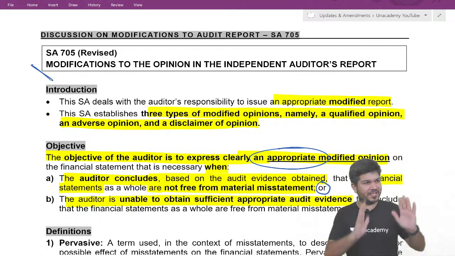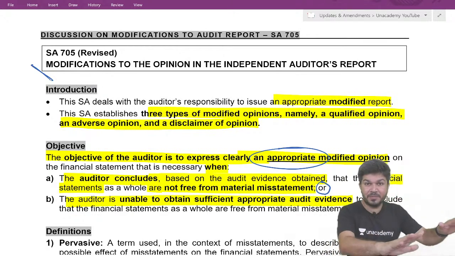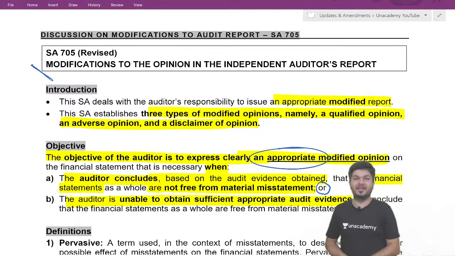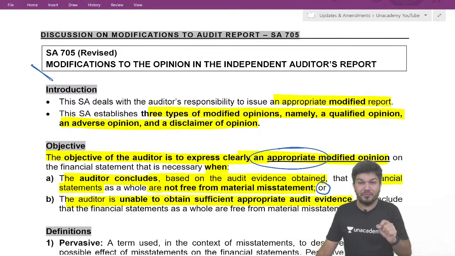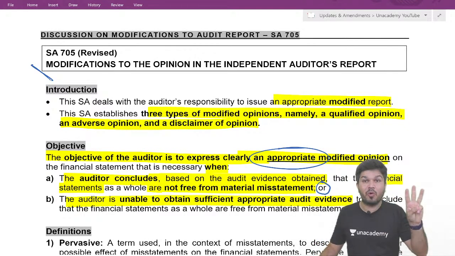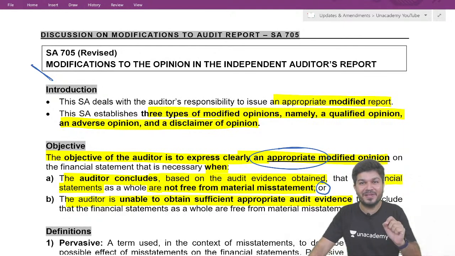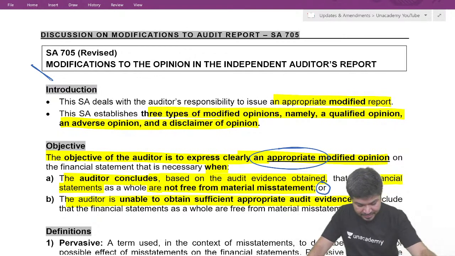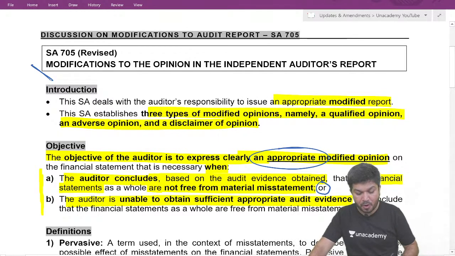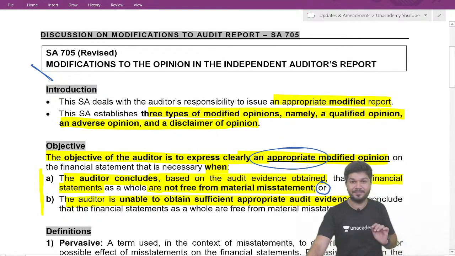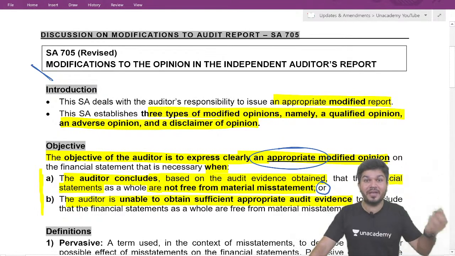The problem is: you checked and there are material misstatements, or you are not allowed to check only. Now, your modified opinion can be of three types: qualified, adverse, disclaimer. Which to be given when? Under these two cases, A or B, we give a modified report. Now, sir, which one?